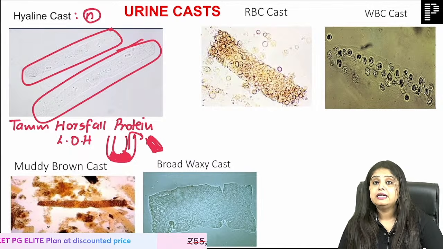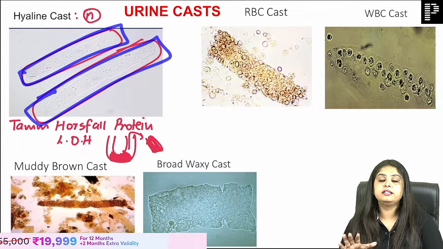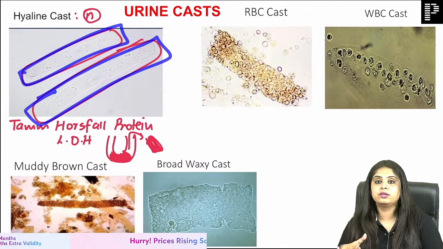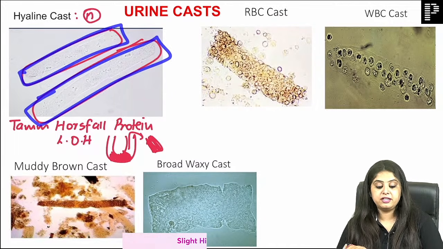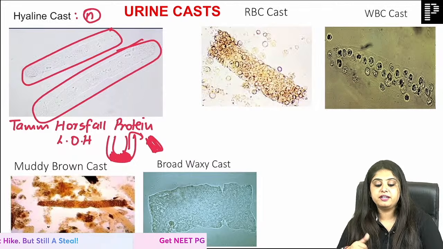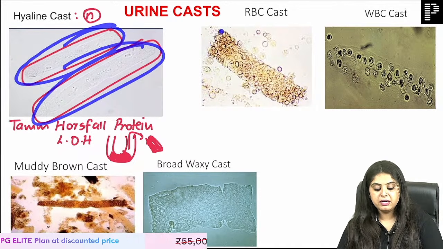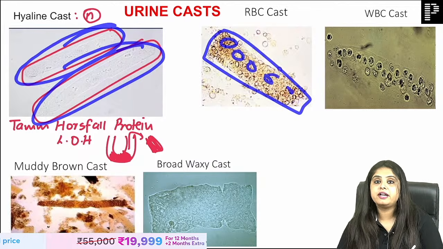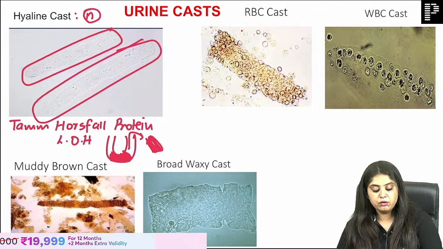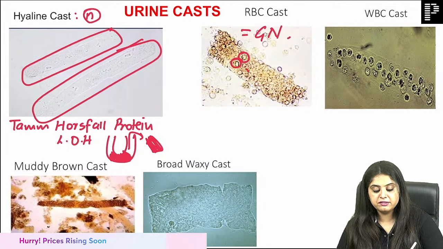Now coming back, this is like a cab, okay, like a taxi, Uber, Ola. Till the time it is coming empty it is okay, but if 10-20 people are sitting on it, then that is a traffic violation. If 30-40 people are sitting inside one cab, I will be very worried. So till the time it was coming empty, I was like, okay, never mind. But now suddenly lots and lots of red blood cells are coming in it. This means the glomerulus has given up. This is a case of glomerulonephritis. That is why red blood cells are coming.